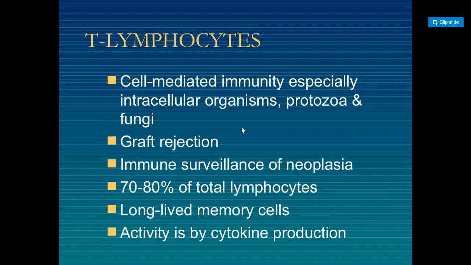Whenever we donate a kidney or liver cells, graft rejection risk is higher, so a doctor may prefer a donor in your family or lineage. T lymphocytes also provide immune surveillance of neoplasia, make up 70 to 80% of total lymphocytes in our blood, and include long-lived memory cells. They are activated by cytokine production.